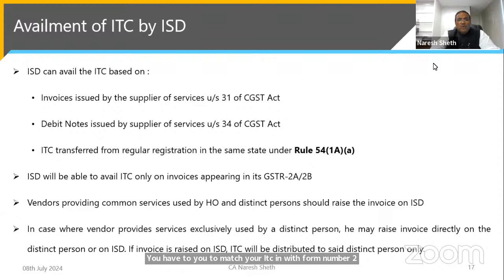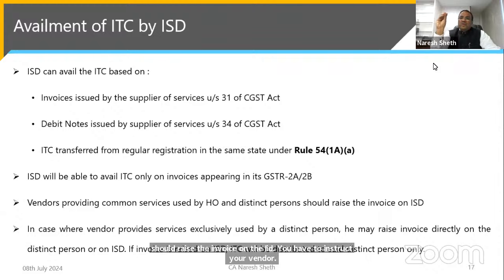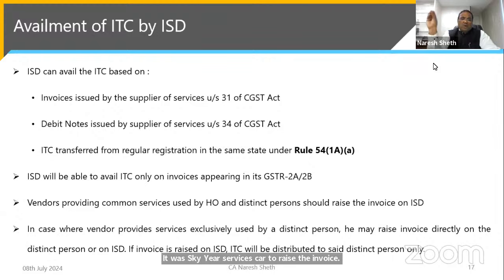So vendors providing common services used by HO and distinct persons should raise the invoice on the ISD. You have to instruct your vendor that, boss, for this service, you have to raise the invoice on the ISD number and not on our normal registration number.